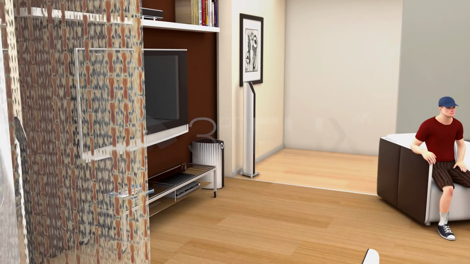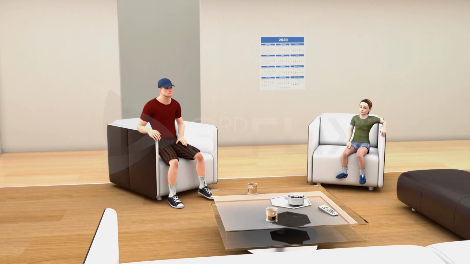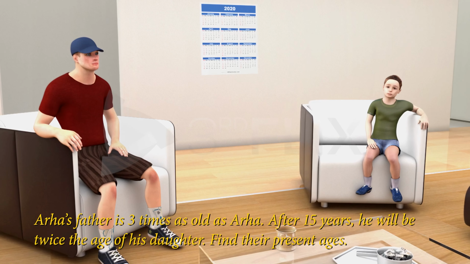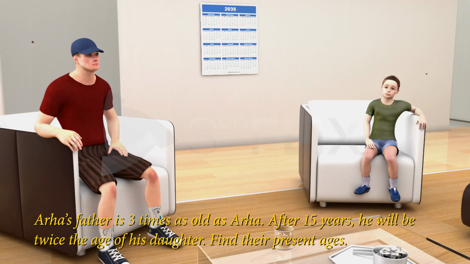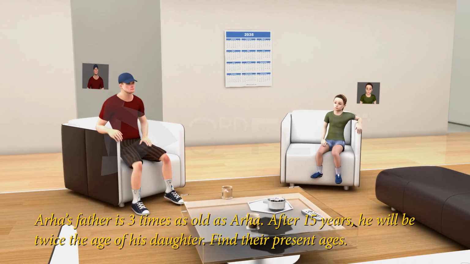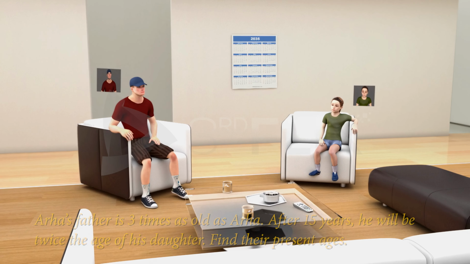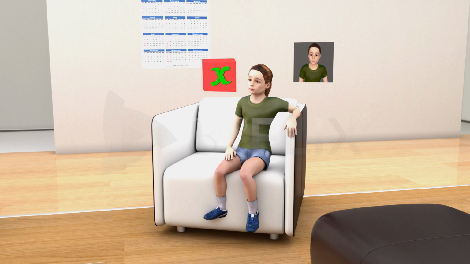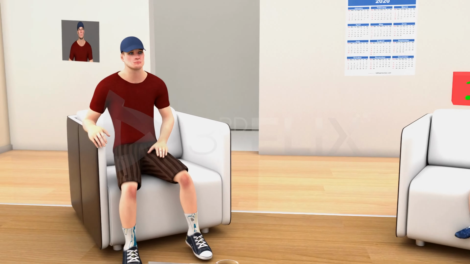Let us solve one more problem. Arha's father is 3 times as old as Arha. After 15 years, he will be twice the age of his daughter. Find their present ages. Let Arha's present age be x. Then her father's age is 3x.